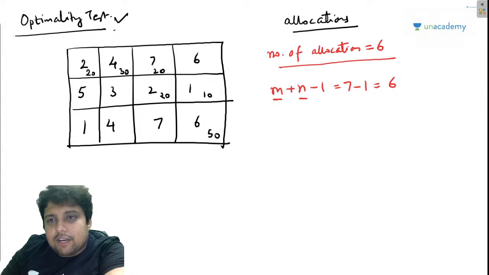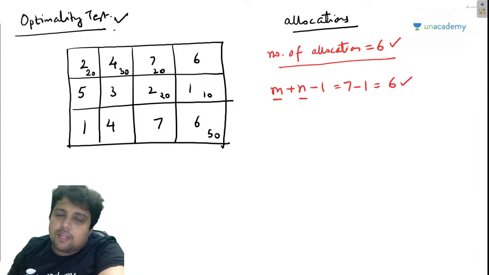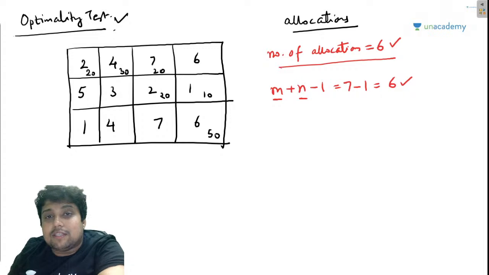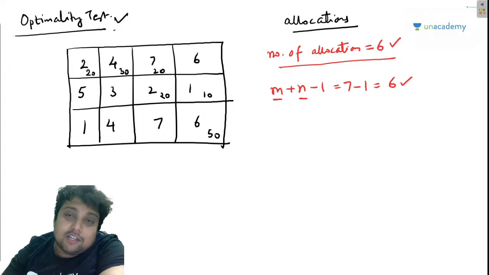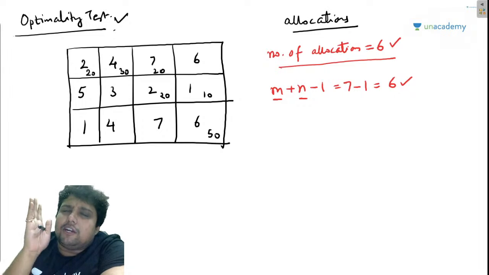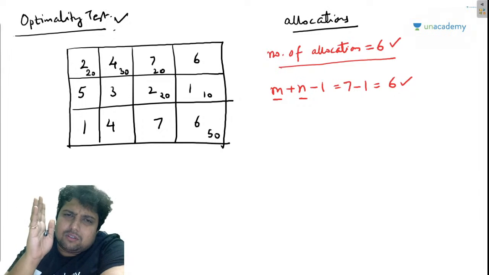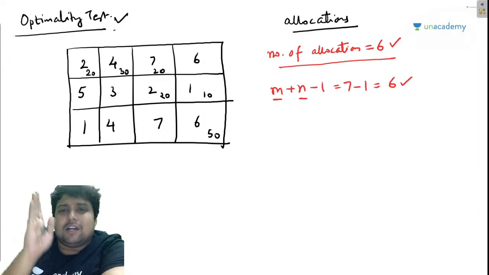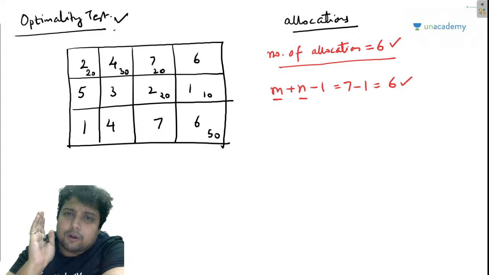Then it says that if the number of allocations is equal to m plus n minus 1, then you can proceed with the optimality test. And if it is not, then the problem is said to be a case of degeneracy, or a degenerate problem. Now what is the meaning of a degenerate problem? Don't worry about that. I will be explaining each and everything to you. Just with patience, sit in the class, concentrate, right? Because this is very important.